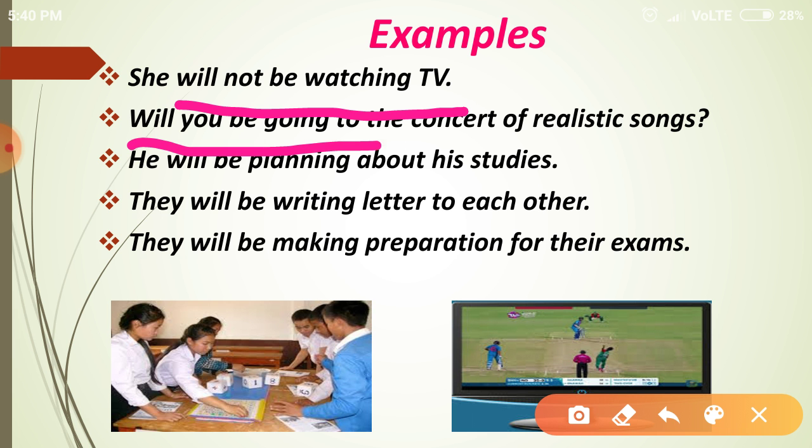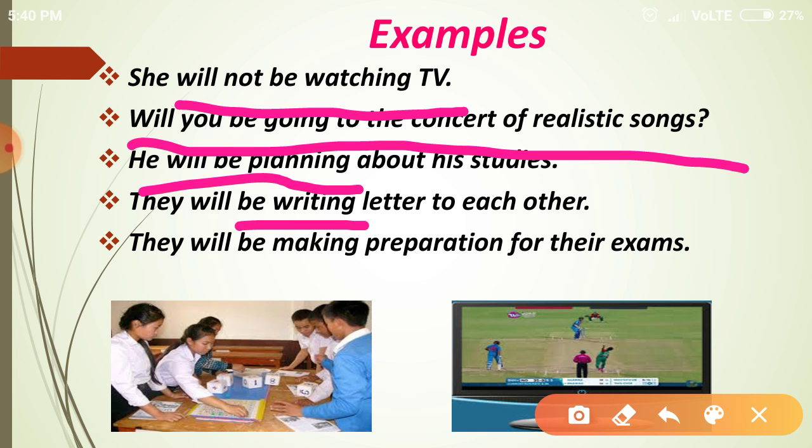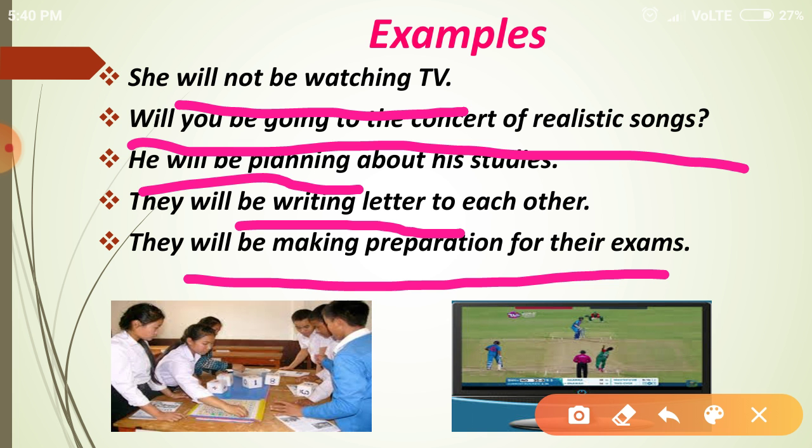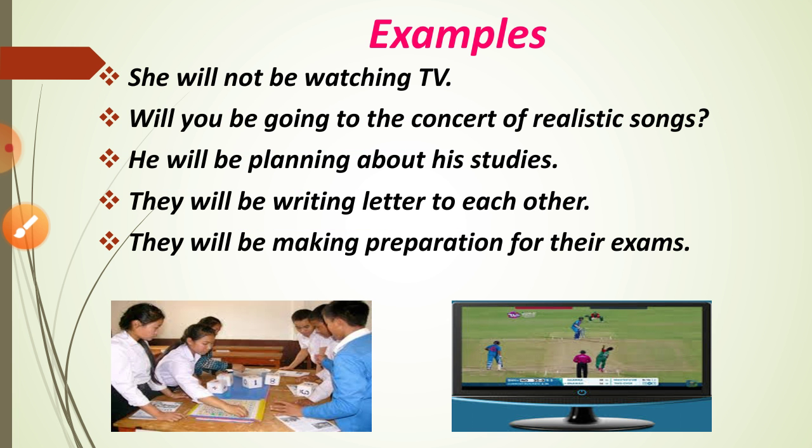Will you be going to the concert of realistic songs? He will be planning about his studies. They will be writing a letter to each other. They will be making preparation for their exams. So these are the examples for future continuous tense.